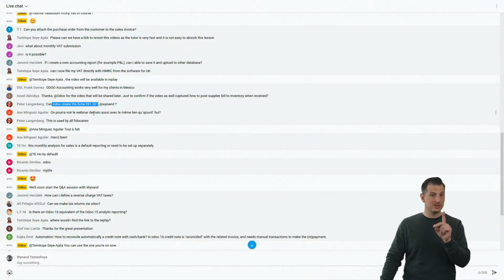I never tested it myself, so I don't dare to answer it directly, but I think I saw the development ongoing, already pushed. So I think the answer is yes, but I never tested it myself.